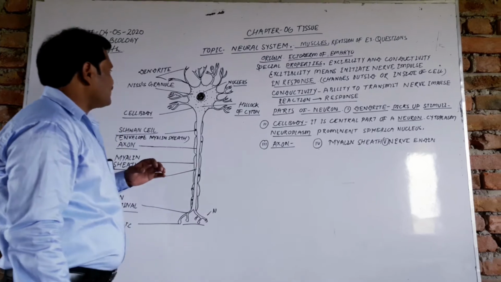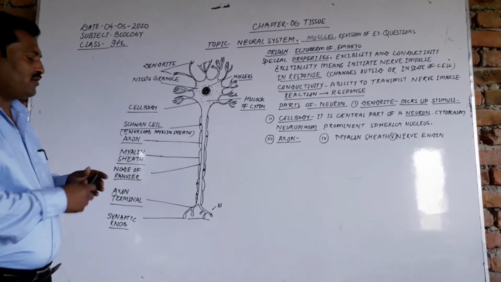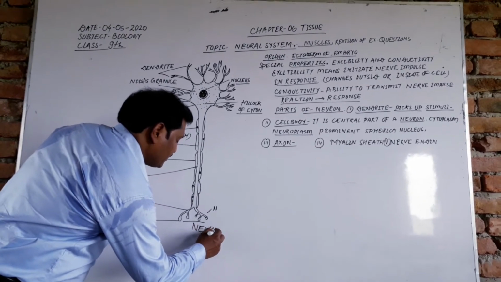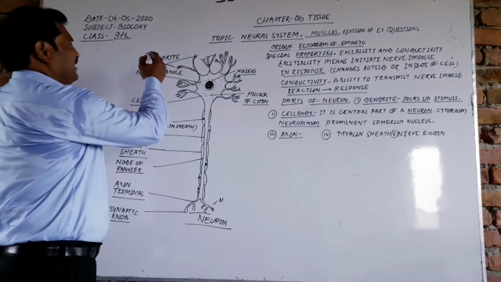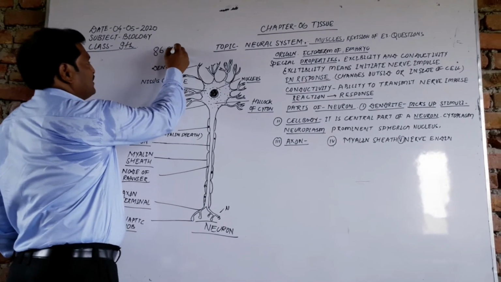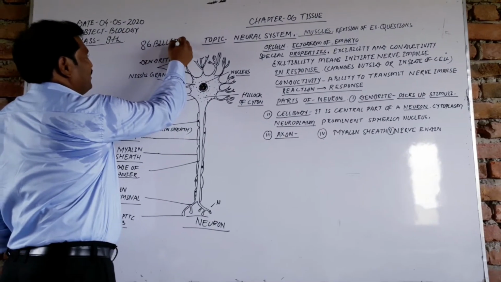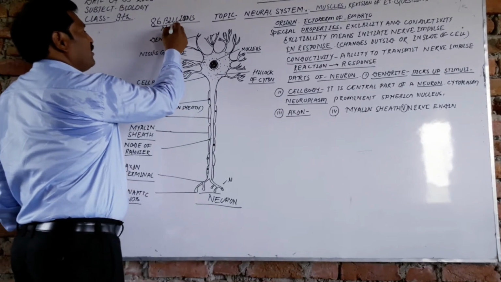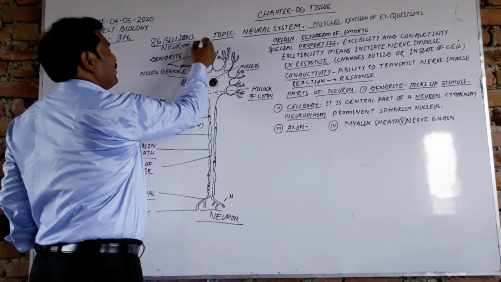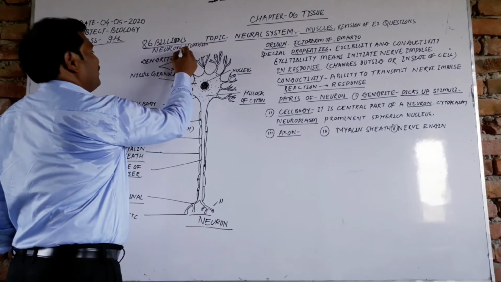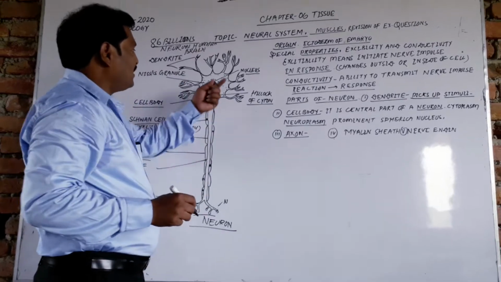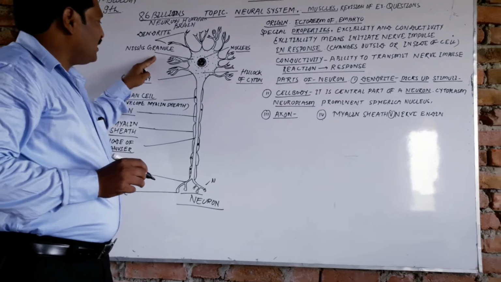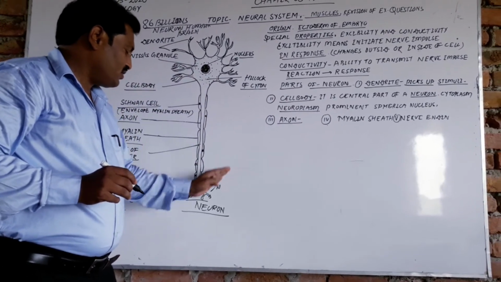Now, parts of the neurons. Dear students, first and foremost I have made one diagram of a neuron. This is the figure of one neuron, not neurons, neuron. There are approximately 86 billion neurons in the human brain. I have drawn one figure of the neuron. This is the typical diagrammatic structure of one neuron.